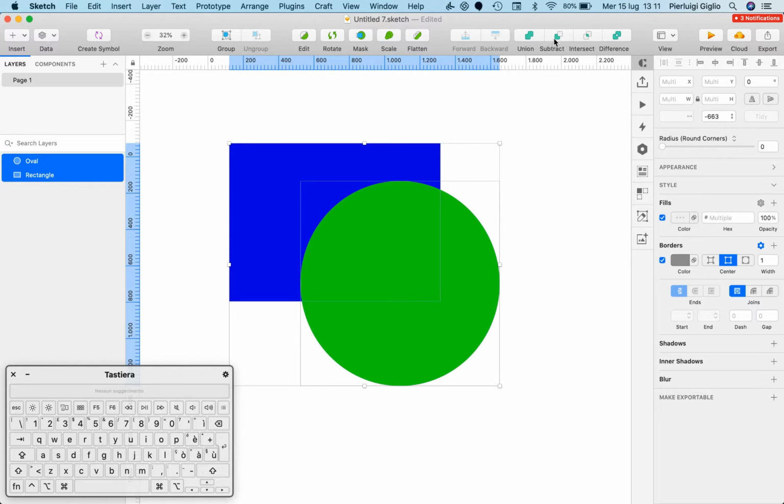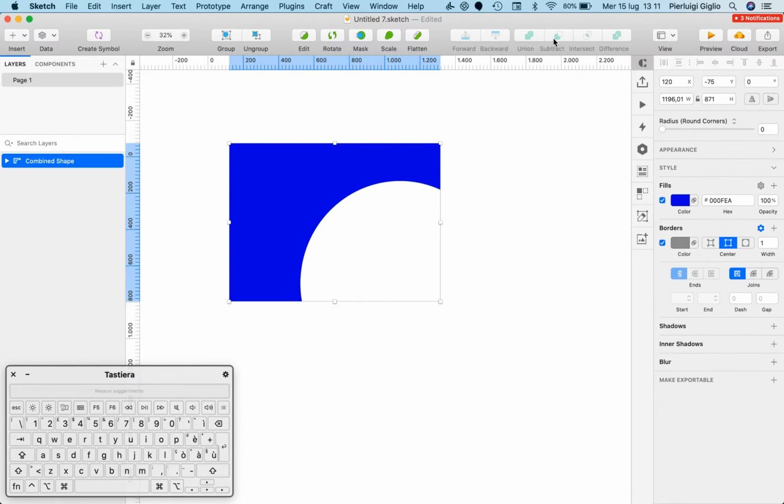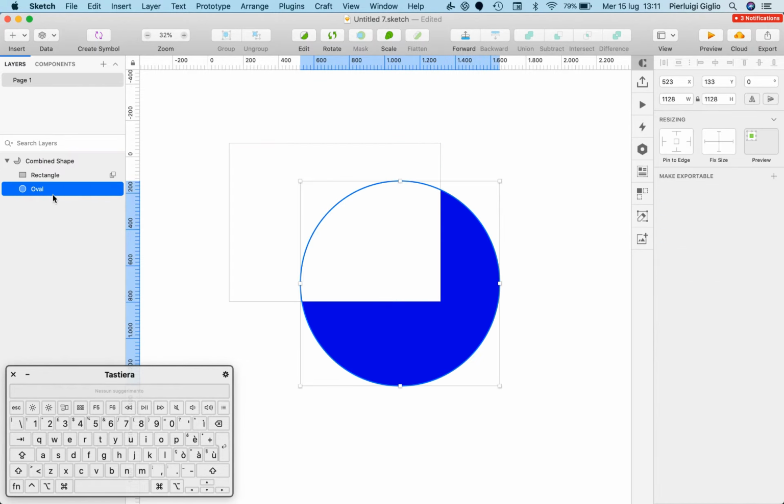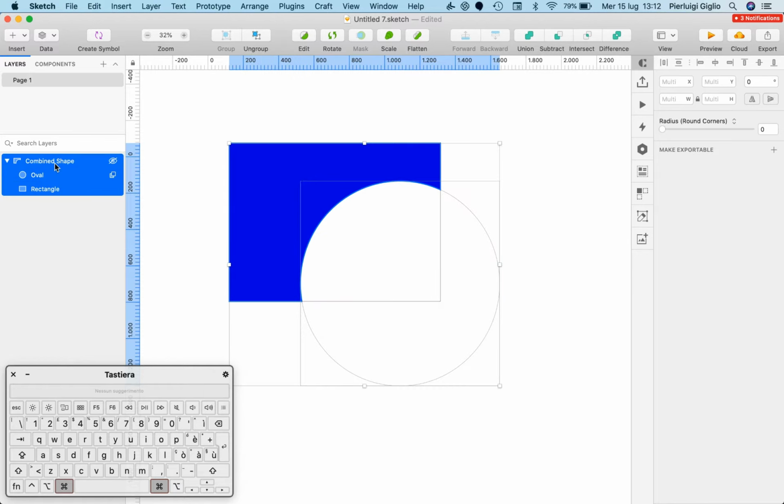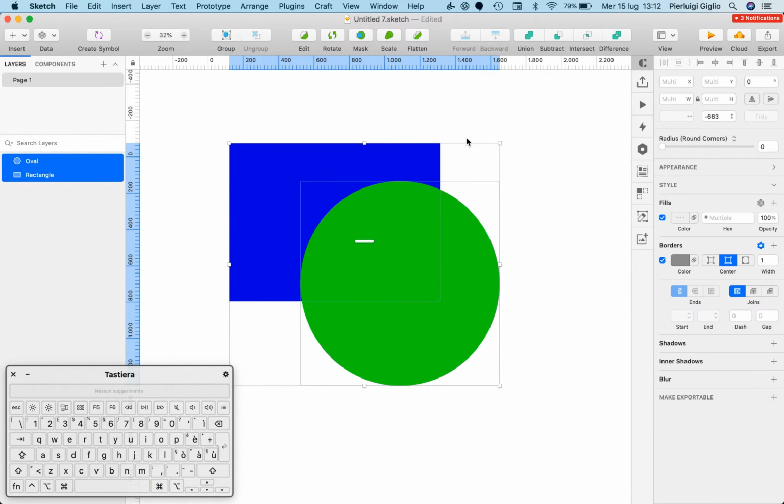Now let's have a look at the second one, which is subtract. If I click on subtract, you can see that the layer which was on top, which in this case is the oval, has basically subtracted from the rectangle. And again, if we move the order, for example, you can see that the opposite is going to be true. So you can always change and edit these options in a second moment.